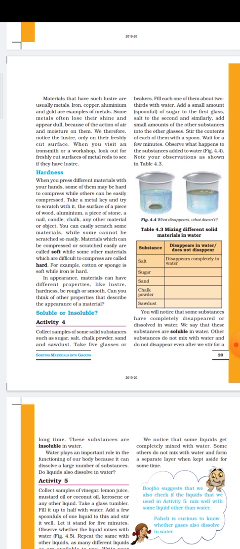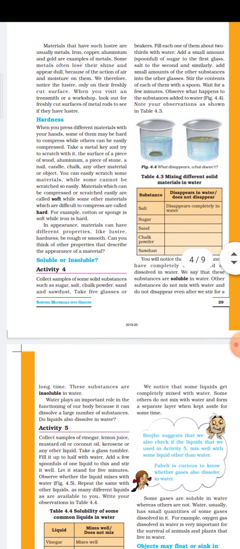And what are the different properties on the basis of that we used to sort the material into group, and those properties are appearance, hardness, conductivity, solubility, flotation and transparency. So on the basis of these properties of the material, we used to categorize them into different category.